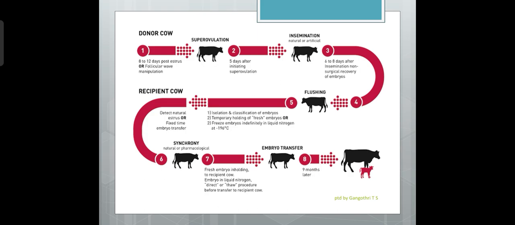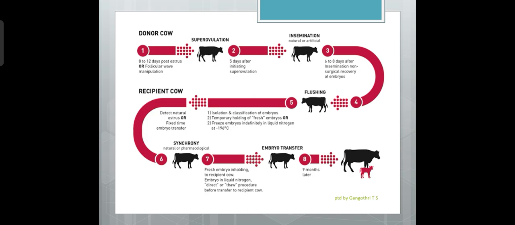Then 6 to 8 days after insemination, non-surgical recovery of embryos is done. Then we have the flushing process, embryo flushing, that is the removal or recovery of embryos non-surgically from the inseminated female.